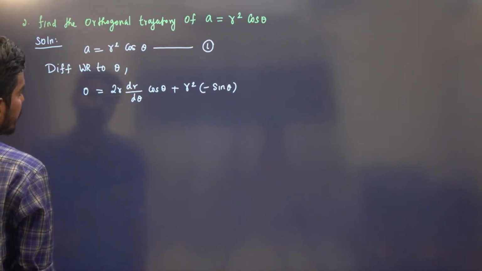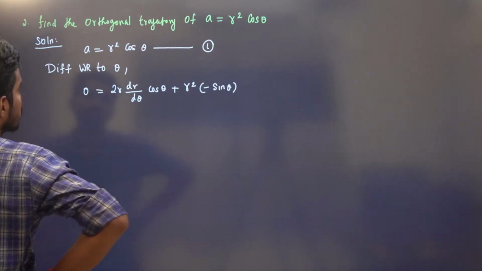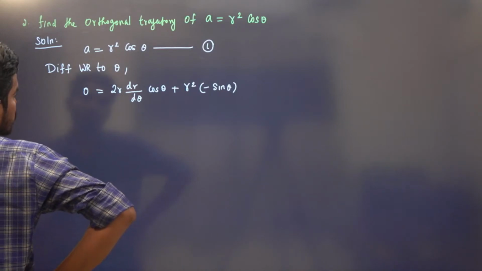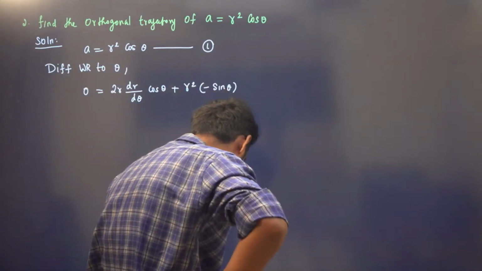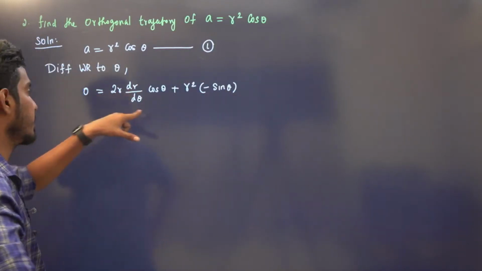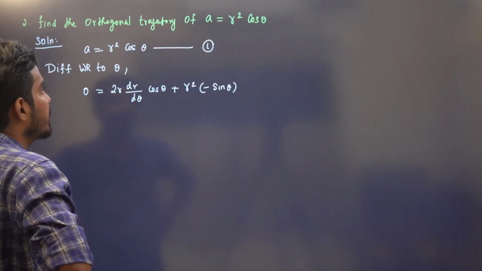Here a is our parameter, right? We need to eliminate a. I think we have eliminated a from here itself, because the derivative of a is 0. We don't need to eliminate a now. In the differentiation itself, a is eliminated.